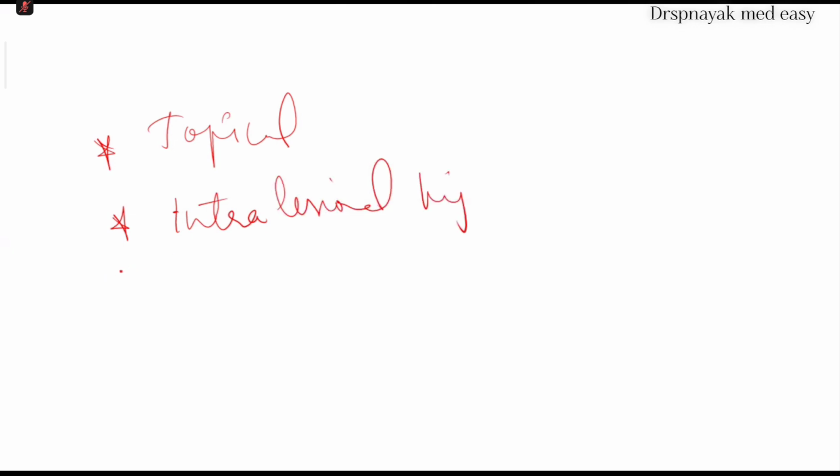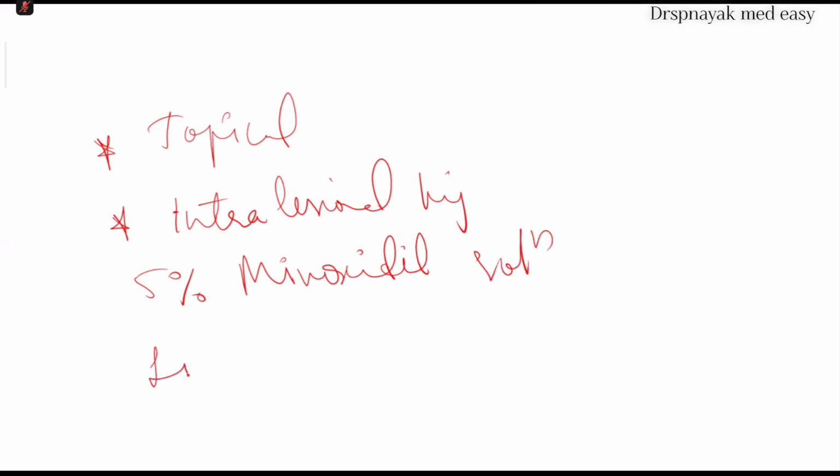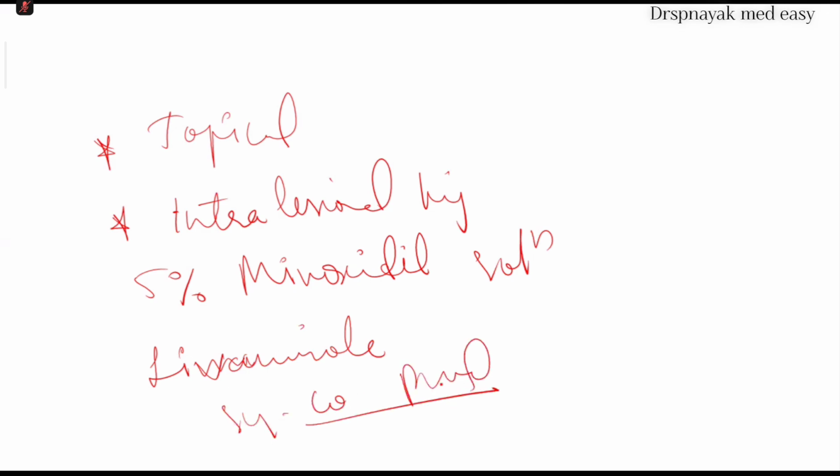Along with this, 5% minoxidil solution is very effective, and sometimes levamisole tablets and systemic corticosteroids like prednisolone are effective. So these are different treatment strategies for alopecia areata.